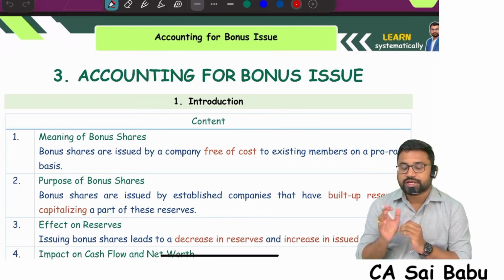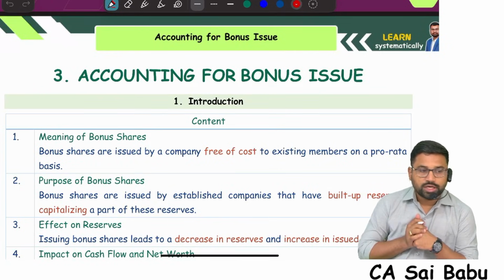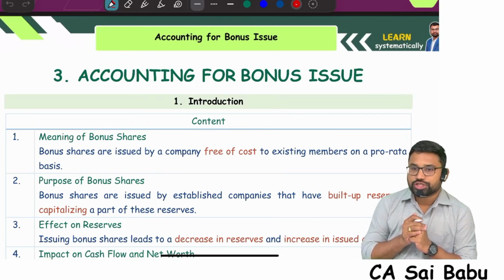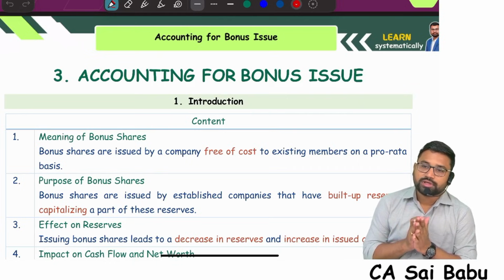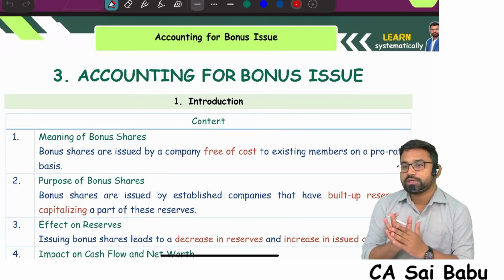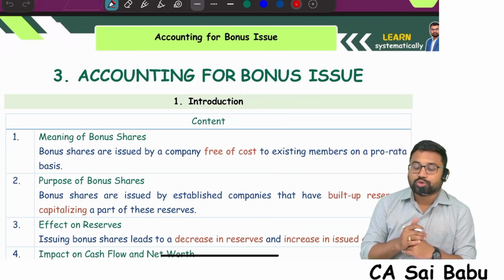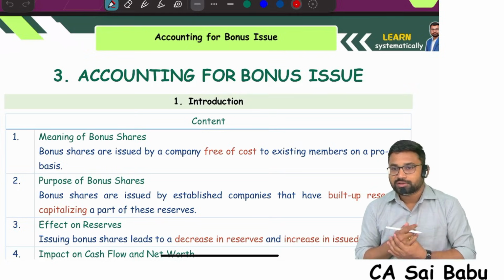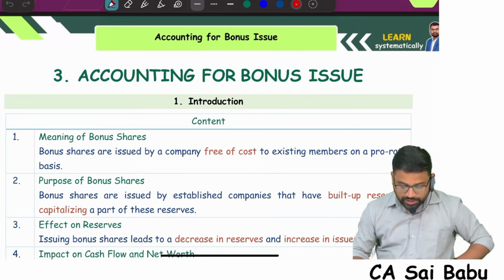The next chapter we are going to discuss is accounting for bonus issue, bonus shares. Last chapter, right shares. Whenever right shares are offered by the company, how to do the accounting, how to calculate the value of right, we have seen. Now, next bonus shares concepts.